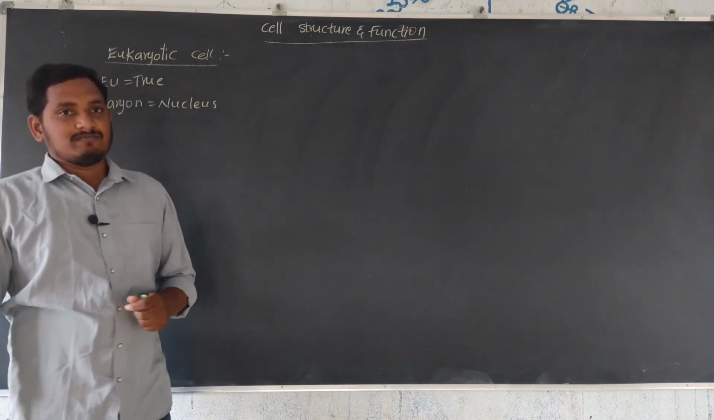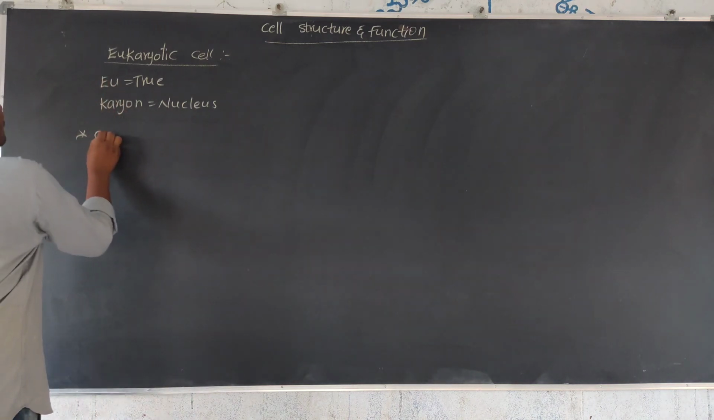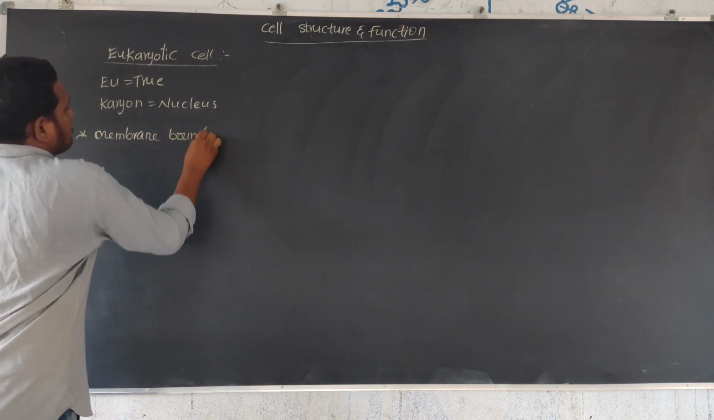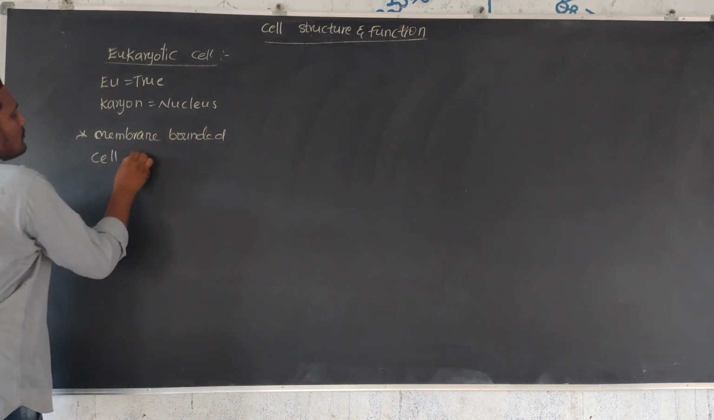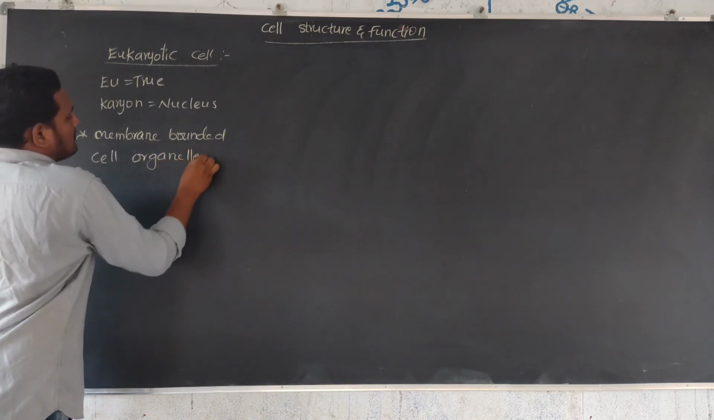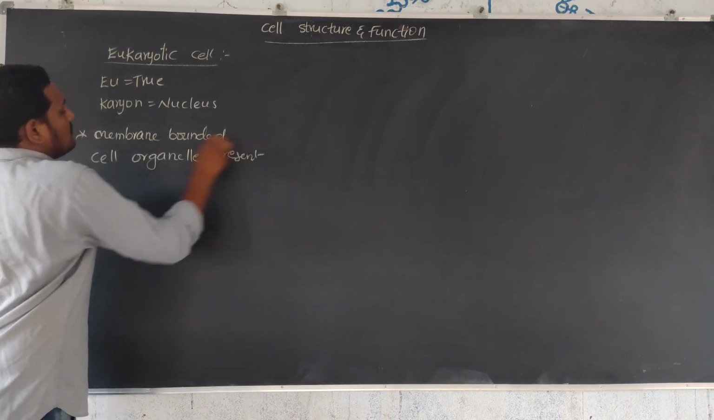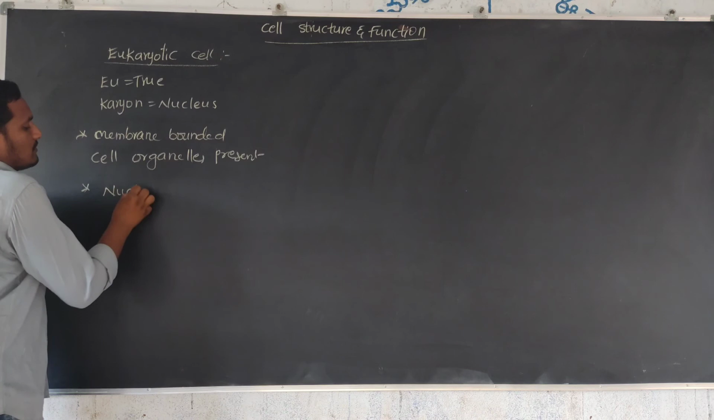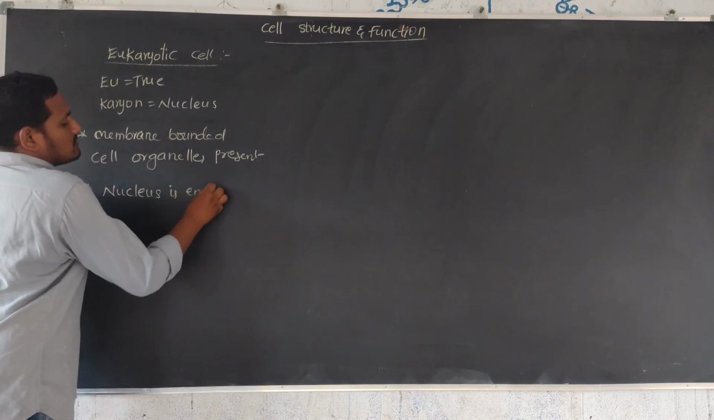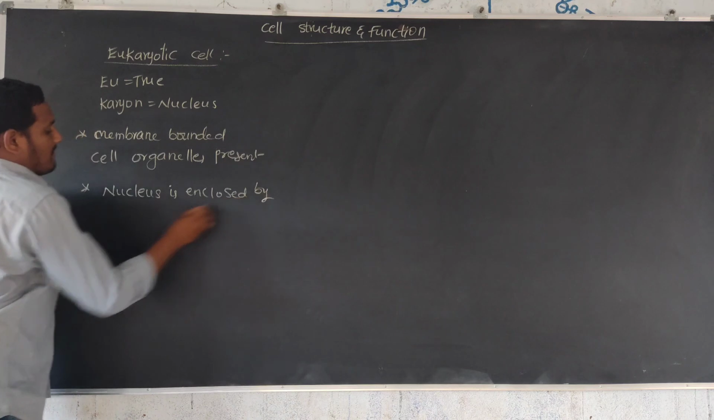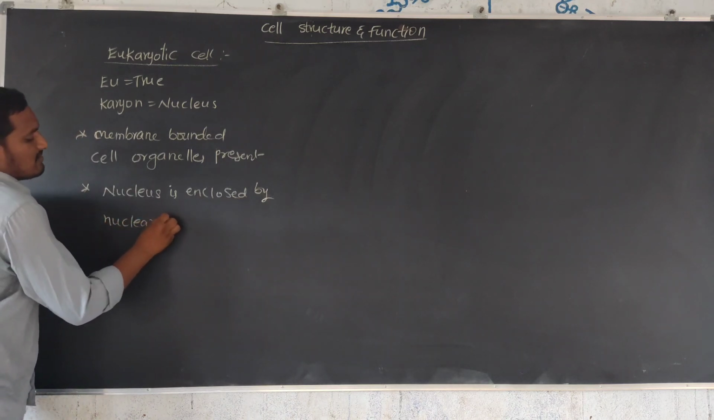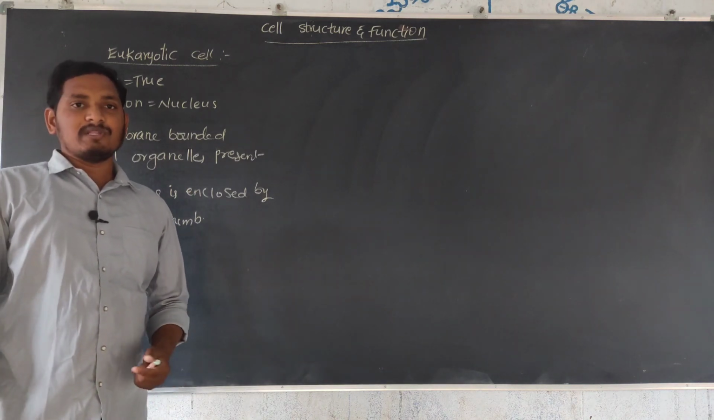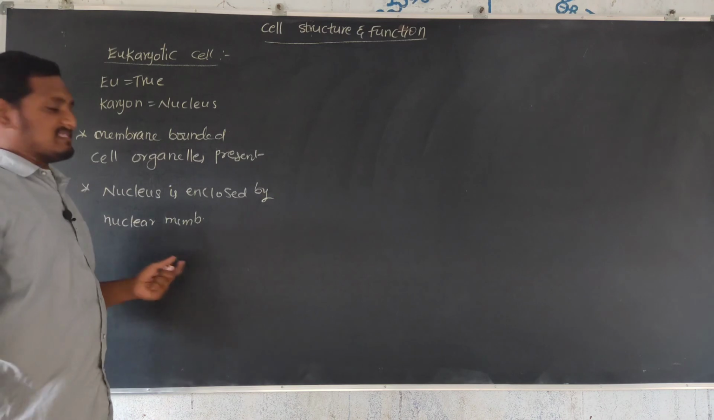So membrane-bounded cell organelles are also present. The nucleus is enclosed by the nuclear membrane. In the case of prokaryotes, the nucleus is not enclosed by a nuclear membrane. Here the nuclear membrane is present.